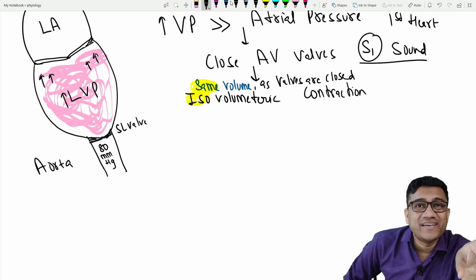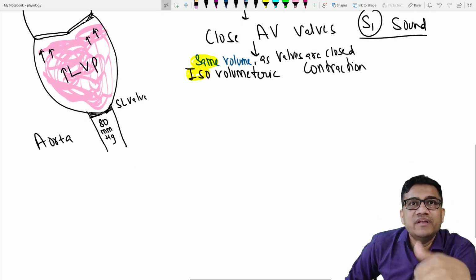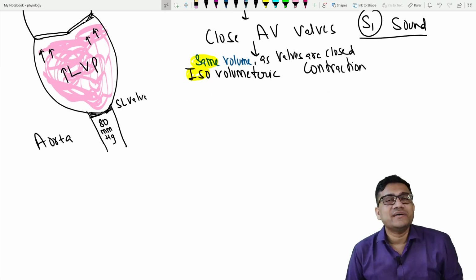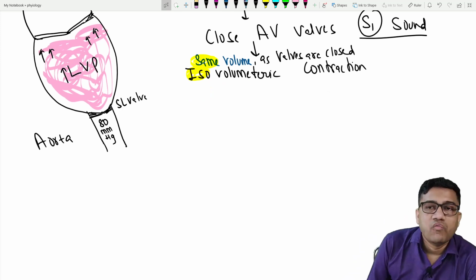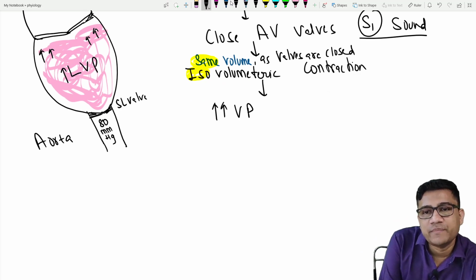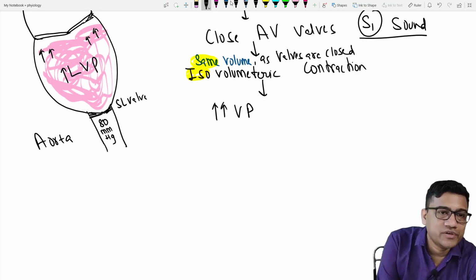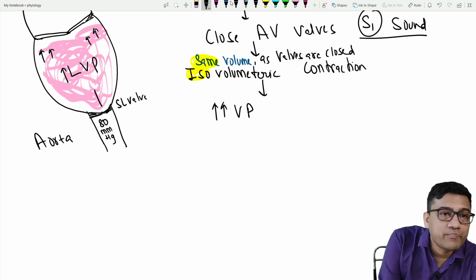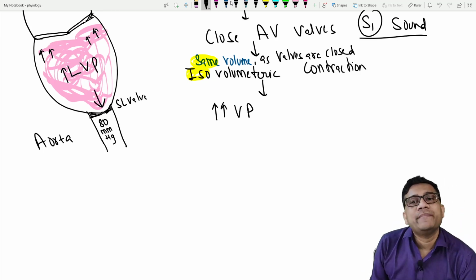Now what happens in the isovolumetric contraction? The pressure will rise. The pressure will keep rising, and as the pressure keeps rising, there is a very high increase in the VP. Are you clear? And this high pressure will push open the semilunar valve.